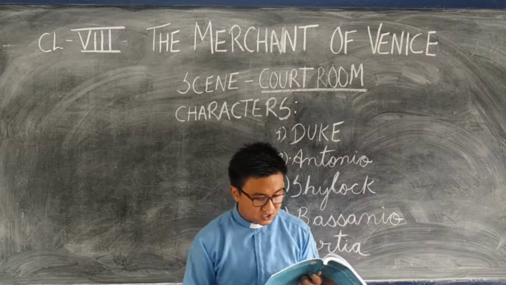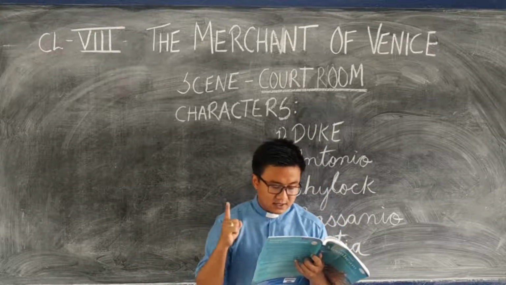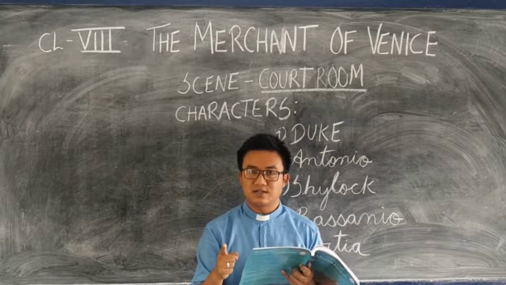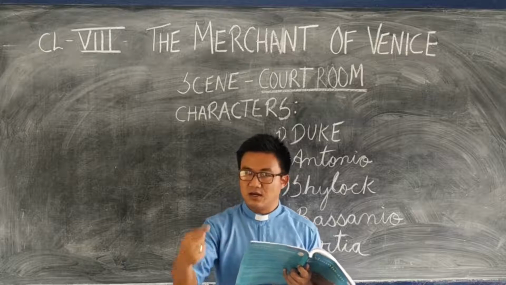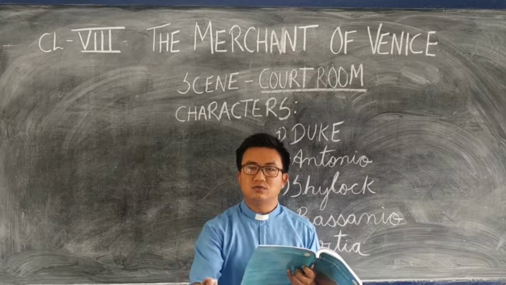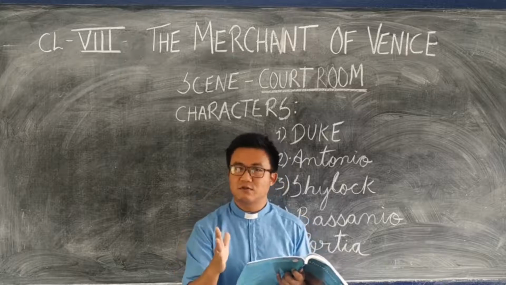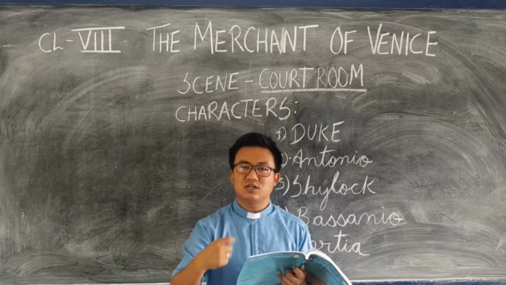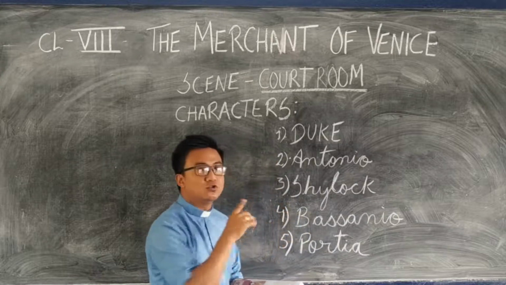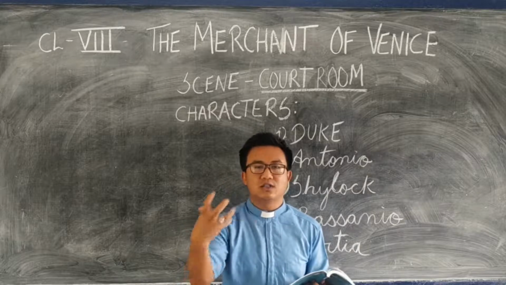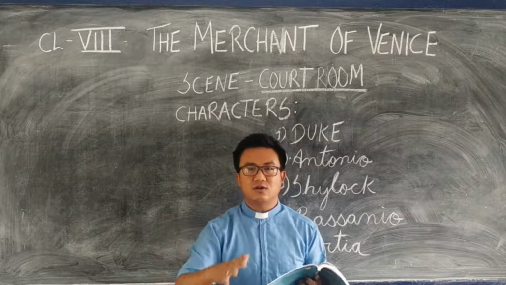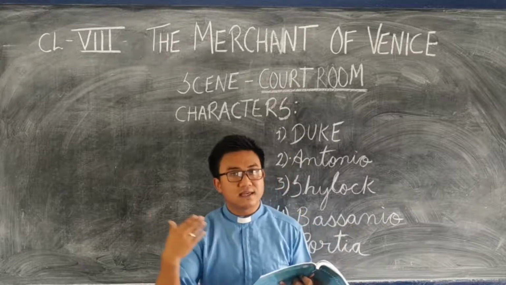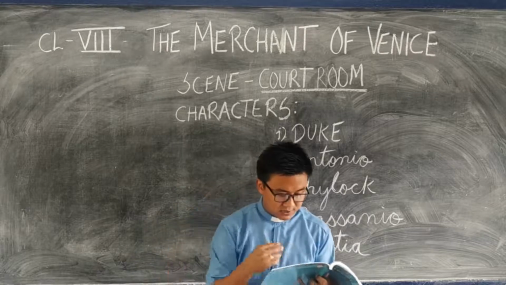Bassanio is saying, if this will not suffice, it must appear then that you are just evil and malicious. Now see, he's saying to Shylock, if you are not accepting this amount, whatever I am giving, then it is for sure that you are after something. You are evil. You are malicious. You have planned to harm Antonio. Despite giving all the amount twice, 10 times also, if you are not ready to accept, then you have something wrong. You have thought of something evil against Antonio. That's what Bassanio is saying.